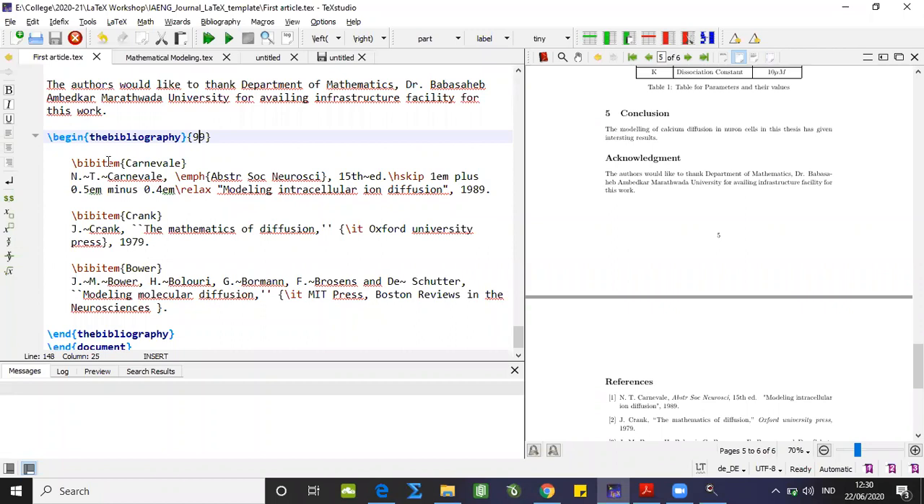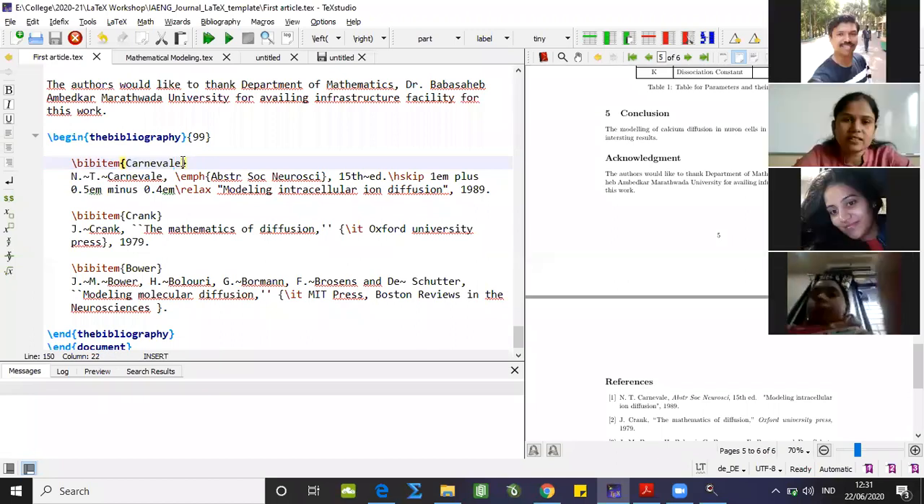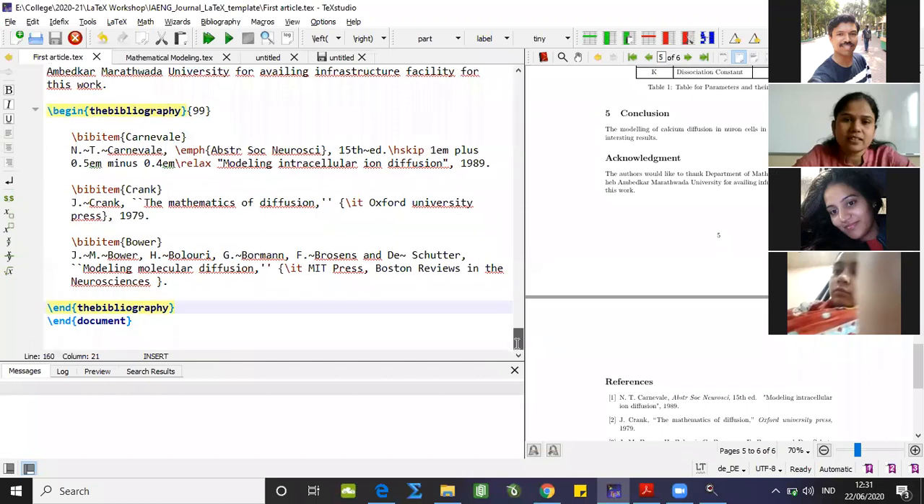Each of your citations or references can be placed in your research article with this particular command \bibitem in curly bracket, its key. Now that key stands for an abbreviation of the author name or an abbreviation of the publication, anything. So this particular key I'm going to use to cite this particular paper in my article.